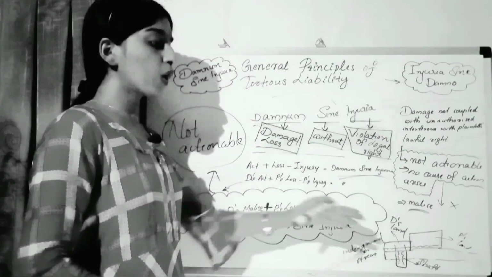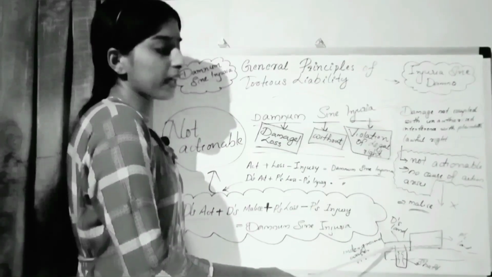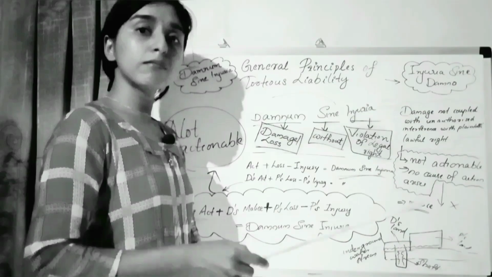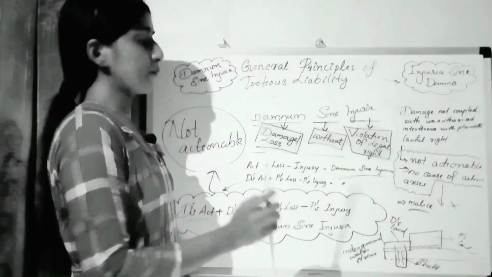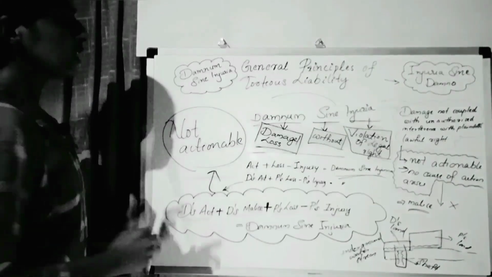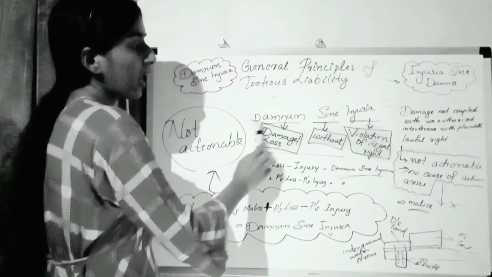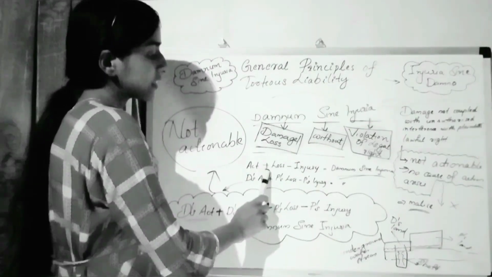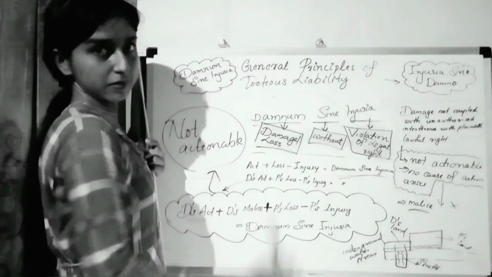He can construct whatever in his land as he likes. That is his lawful right and he was not actually interfering with the right of the plaintiff. So in that particular case, even if damage or loss is caused, we cannot take an action against the defendant. So that is damnum sine injuria. To understand this legal maxim better, damnum sine injuria means there will be an act and that act has caused a loss and there is no injury.